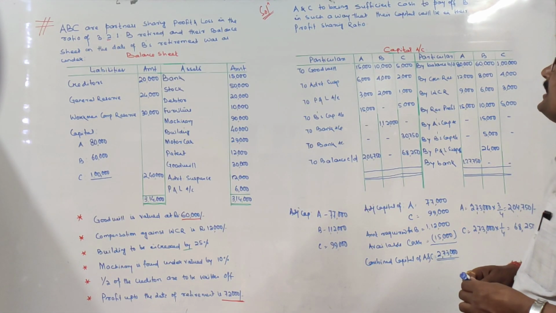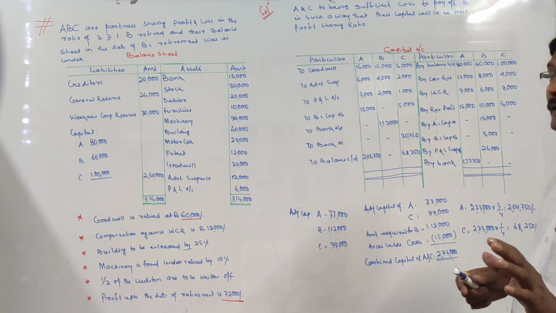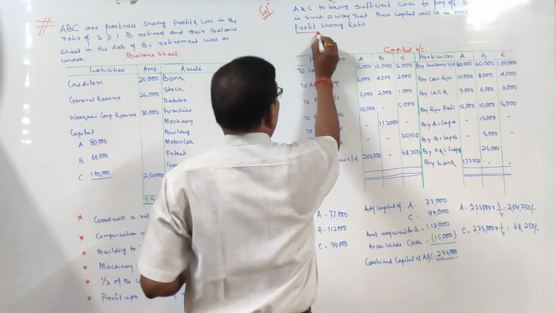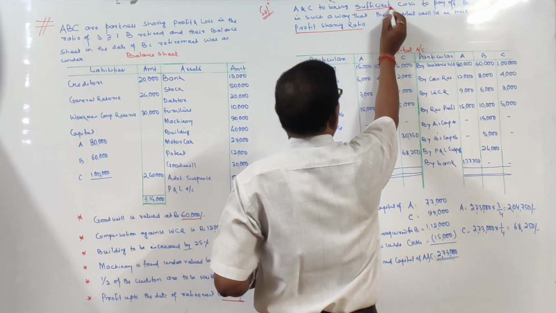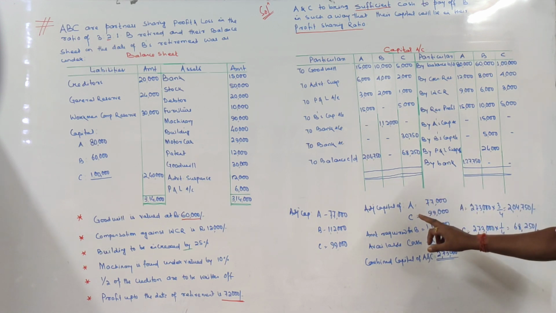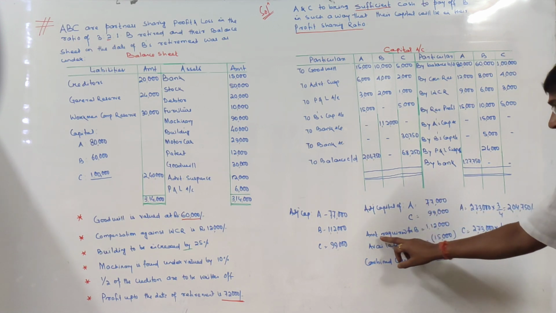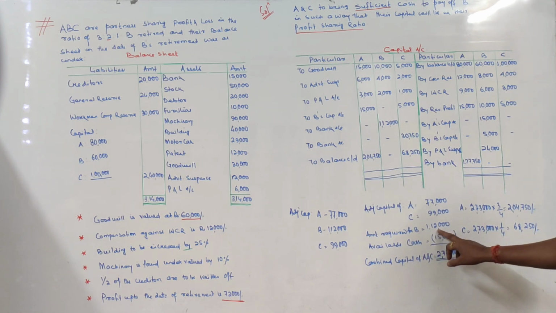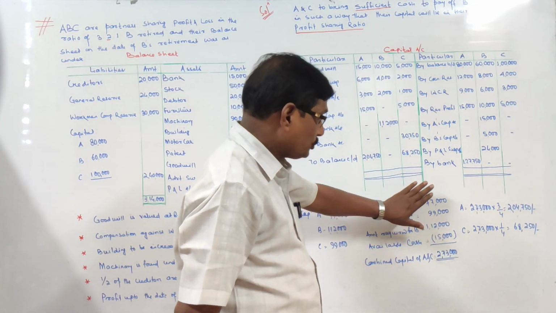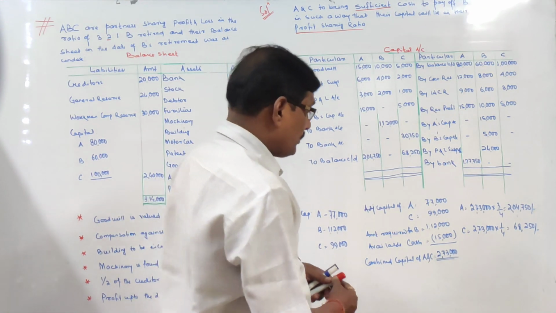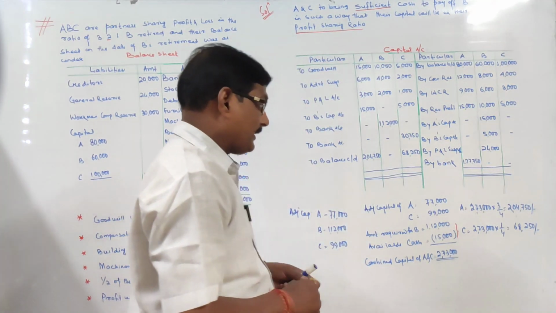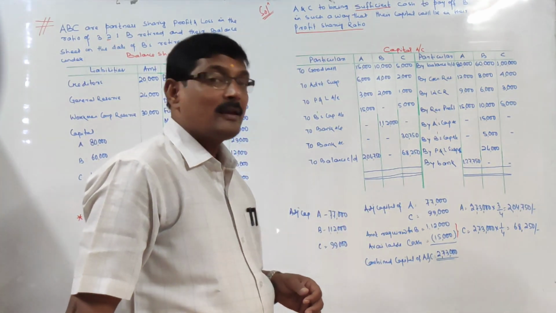Now the next case is A and C to bring sufficient cash to pay off B in such a way that their capital will be in their profit sharing ratio, and here it is sufficient cash. Two things we have to give importance. I see the adjusted capital of A is 77,000, adjusted capital of C is 99,000, and the amount required to pay off B is 1,12,000 rupees. However, the existing balance is 15,000 rupees, so that is to be adjusted. So now the total amount required to pay off B will be how much? That is 1,12,000 minus 15,000, that comes to 97,000. Right? So that 97,000 rupees to be brought in by A and C.